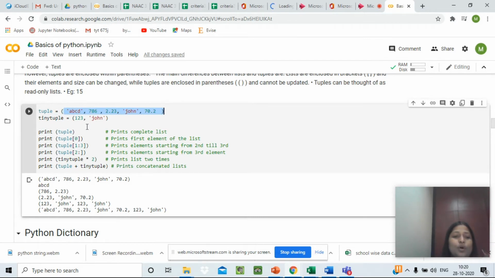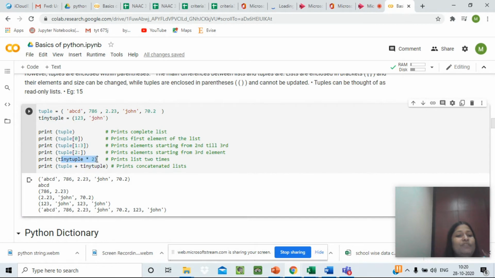Print tuple 0 will give us the first element of the tuple. Print tuple 1:3 will give you only two elements of the tuple, because leaving aside 0, it is 1 and 2. 3 minus 1, so 2. So only two elements will be output. Next is print tuple 2:. So right from 2 to the end, we will get elements 2, 3 and 4 printed.